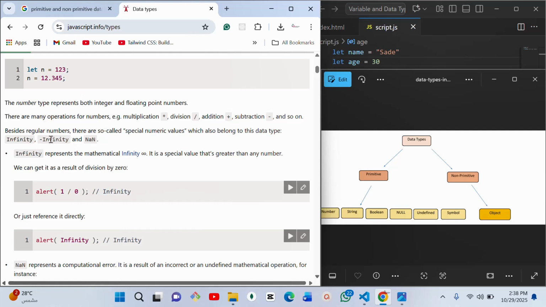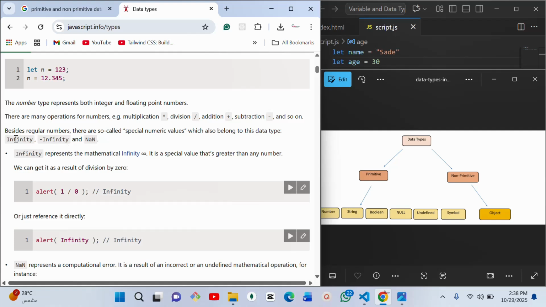There are other ones tagged as the number data type too, like infinity, minus infinity, and NaN. NaN means not a number. All three are still seen as numbers under JavaScript, so you can perform mathematical operations on them.